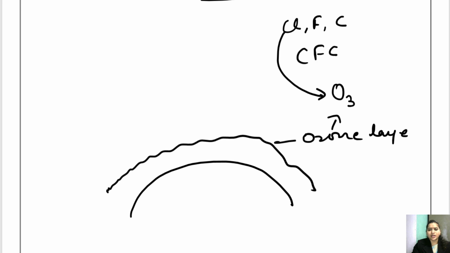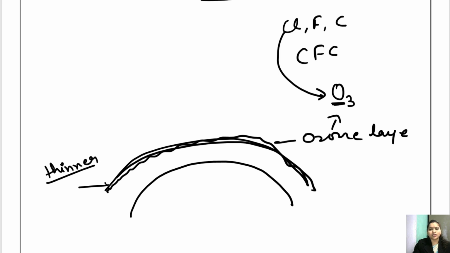This chlorine reacts with the oxygen, and the ozone layer that keeps forming again and again, it stops that from forming. As a result, the ozone layer becomes thinner.